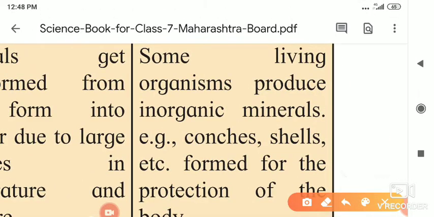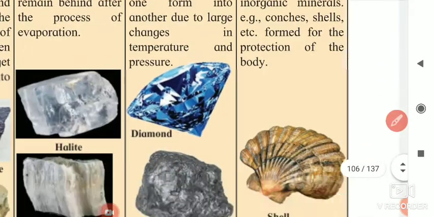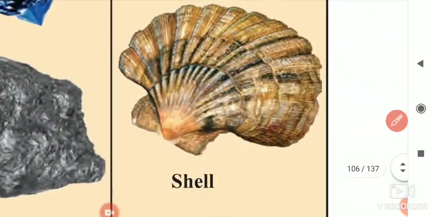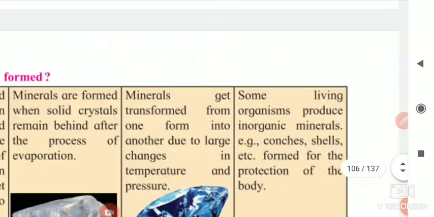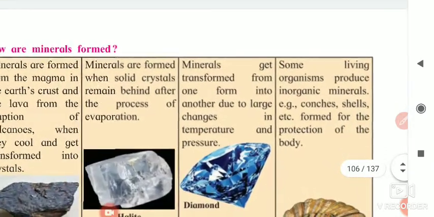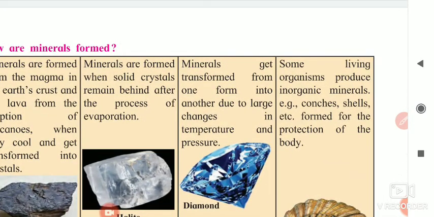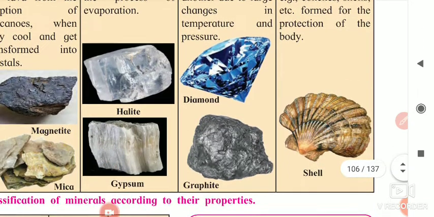Living organisms, for example, conches and shells, etc., are formed for the protection of the body. For the protection of the body, these conches, means shells, they are making, and these shells are also a kind of mineral, inorganic minerals. These are produced by living organisms like the bivalve and all.